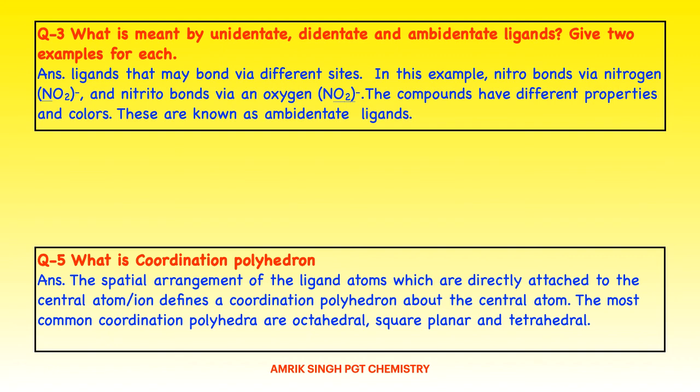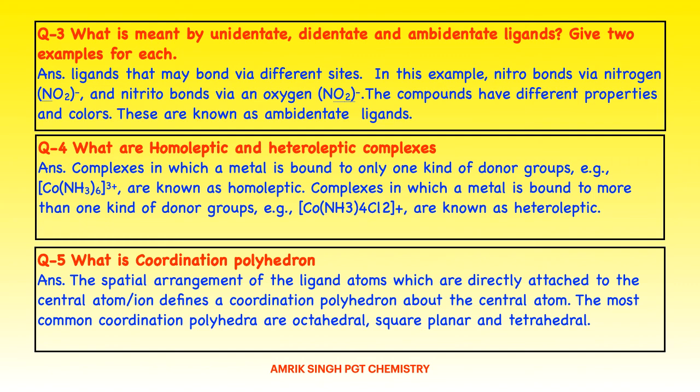Now, question number 4. What is meant by unidentate, didentate, and ambidentate ligand? Give 2 examples of each. We have already understood unidentate and didentate. Now, ambidentate is a ligand that may bond via different sites. In this example, nitro bonds via nitrogen and nitrito bonds via oxygen. The compounds have different properties and color because these are known as ambidentate ligands. Ambidentate ligands are monodentate ligands which have more than one bonding site. Similarly, we can take the example of cyanide and isocyanide, thiocyanato and isothiocyanato. Okay, ambidentate, very important question.